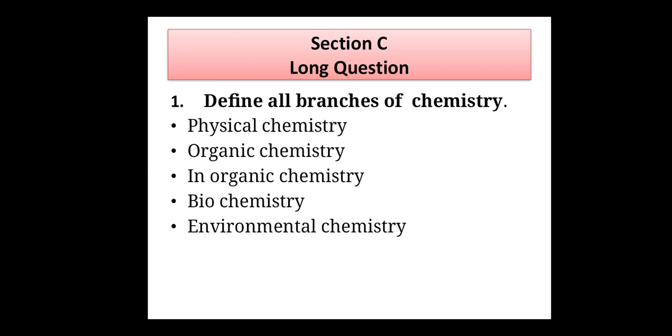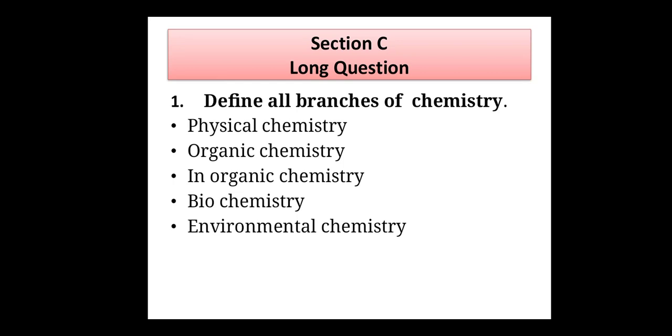The branch of chemistry that deals with substances containing carbon is called organic chemistry. We can say this branch of chemistry deals with organic compounds. Organic compounds are those compounds that contain hydrocarbons. The branch of chemistry that deals with the elements and their compounds except the organic compounds is called inorganic chemistry. Inorganic chemistry is a branch of chemistry that deals with compounds except the hydrocarbons.